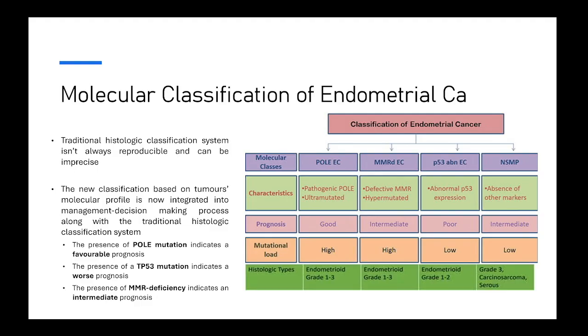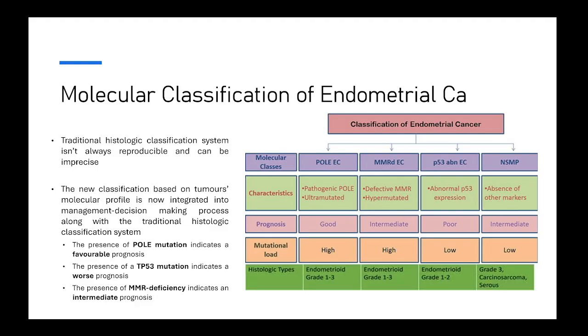We do their molecular profile, and we look particularly for mutations in POLE. We also test for P53, and we test for MMR. Using the results of these three tests, we can classify the tumors into molecular classes and predict their behavior.